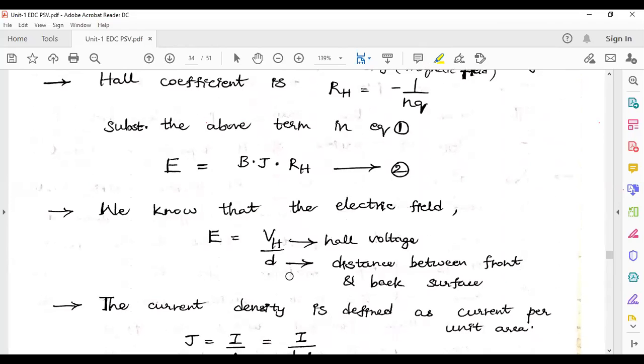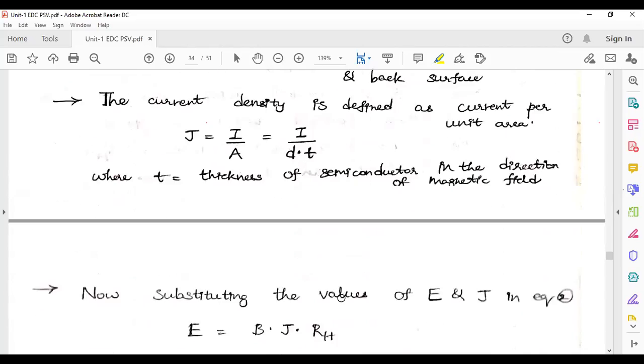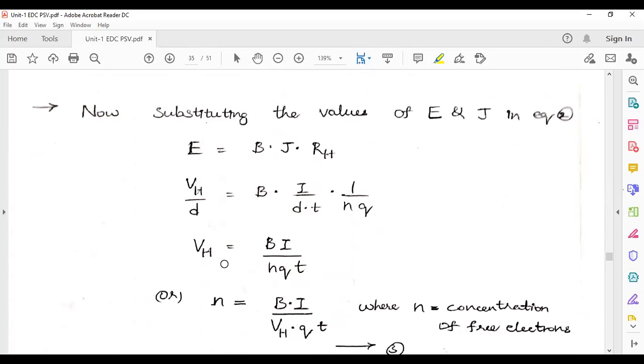Voltage term, that is E is equal to VH by D. With respect to the distance and Hall voltage, that electric potential is notated like this. By substituting that and the current density J term, by making these two terms, this electric potential capital E and this current density capital J term, I will substitute those two terms in the actual electric field capital E term. By substituting all those terms, I can acquire the Hall voltage term.